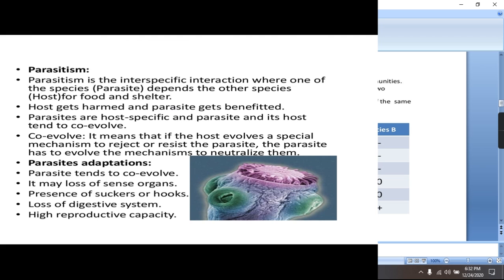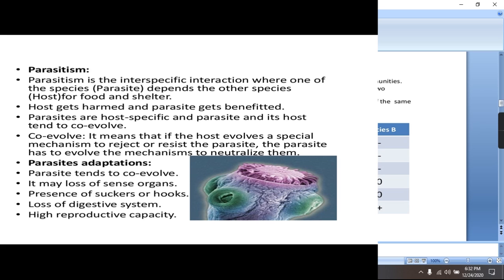Next type of interaction is parasitism, in which one species, that is the parasite, depends on the other species, the host, for food and shelter. In this kind of interaction, the host gets harmed and the parasite gets benefited. Parasites are specific for their host, and the parasite and its host tend to co-evolve. Co-evolve means if there is a change in the body of the host to reject or resist the parasite, then the parasite will also evolve a mechanism to neutralize it.